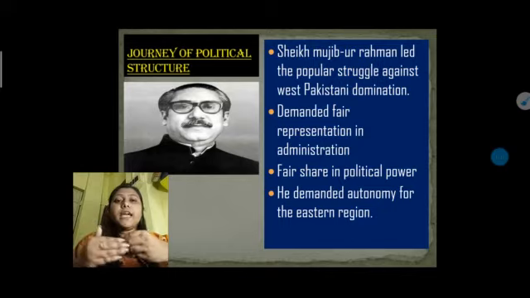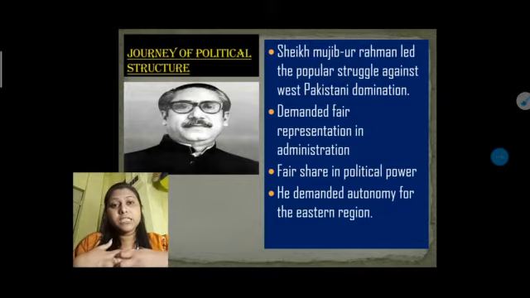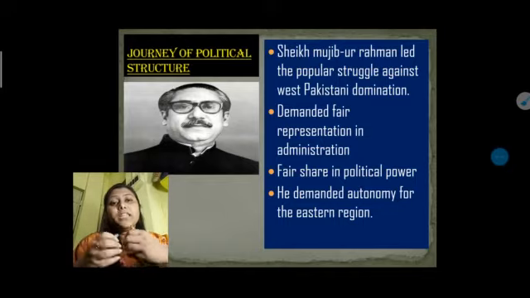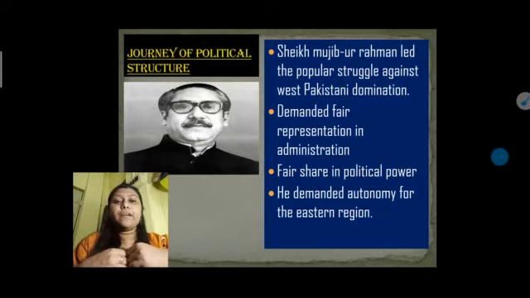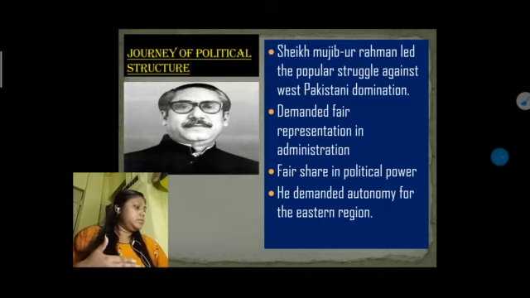He always protested against West Pakistan's domination and wanted independence for East Pakistan, with some power to take decisions by itself, preserving its culture and languages, so that West Pakistan would not dominate any portion of East Pakistan. So in total, this is what he demanded.